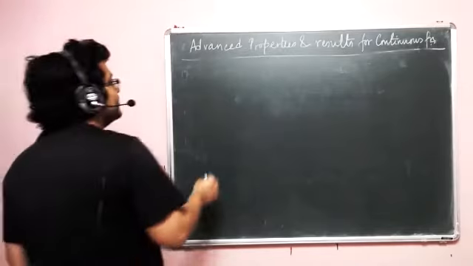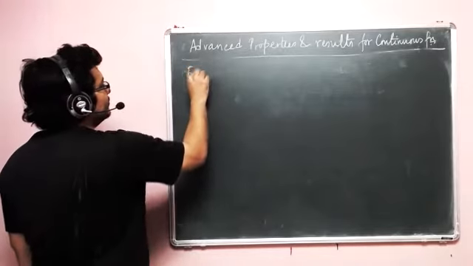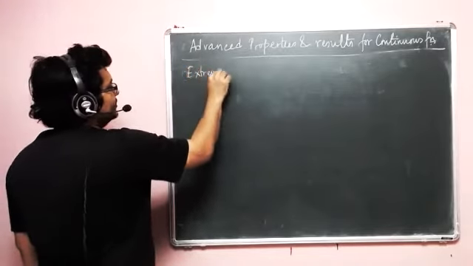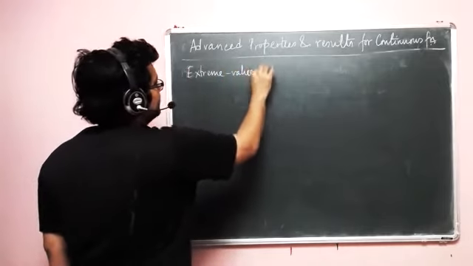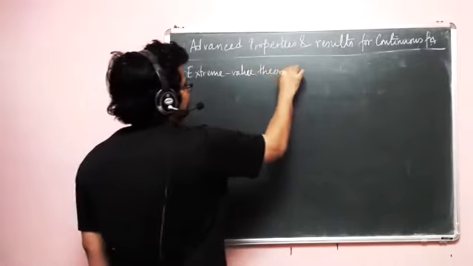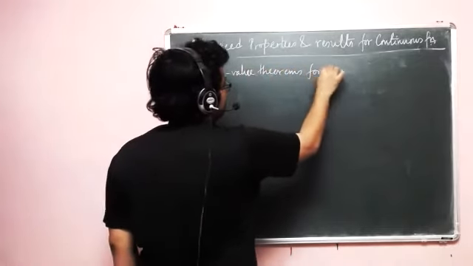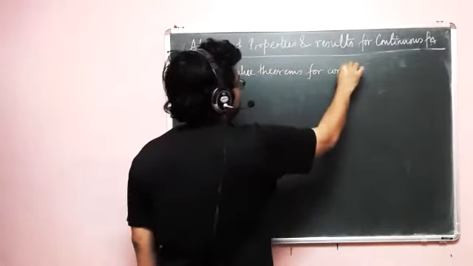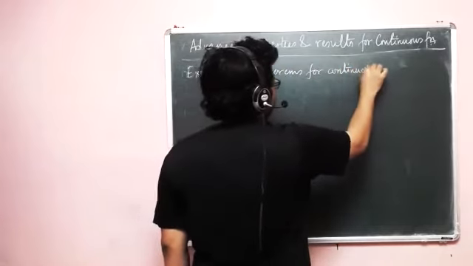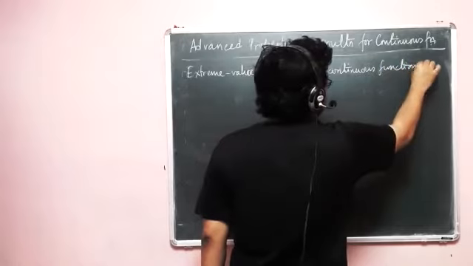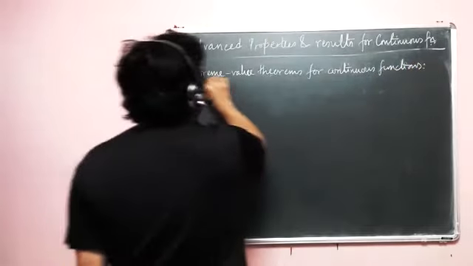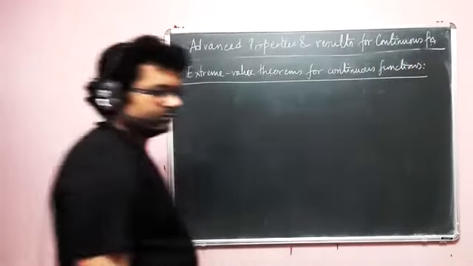We'll write this: extreme value theorems for continuous functions. Extreme value theorems for continuous functions. Okay.